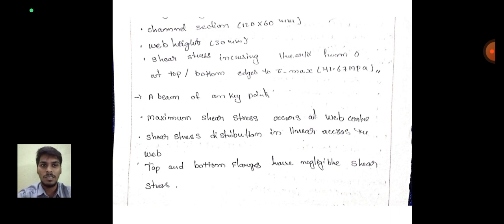The maximum shear stress occurs at the web center. The shear stress is distributed linearly across the web. The top and bottom flanges have negligible shear stress.